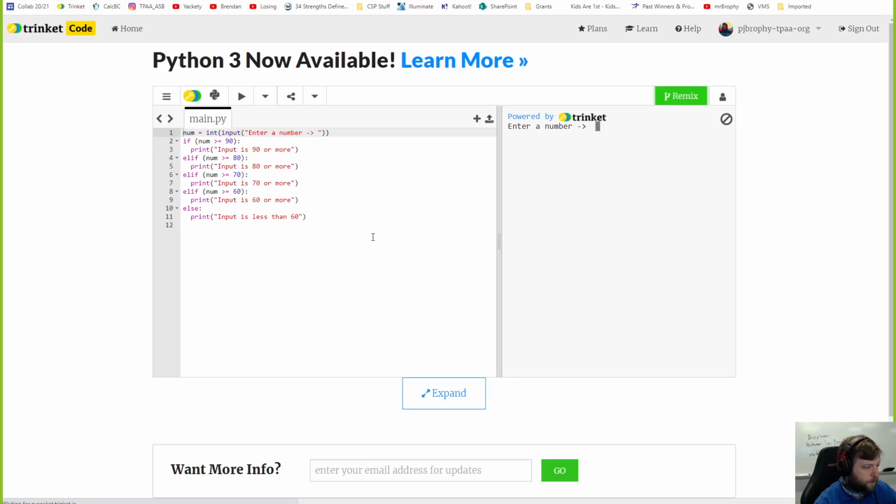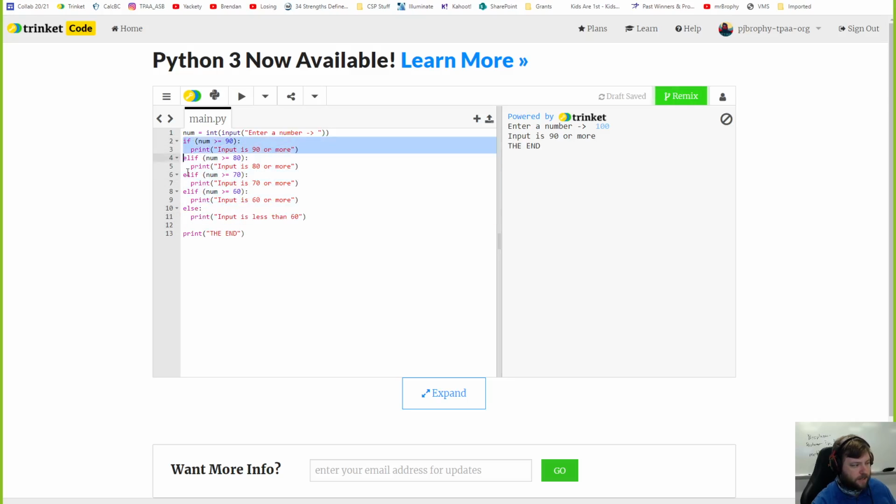So let's say I take a number and then I'm going to print the end. We enter a number. I'm going to run this. 100. Input is 90 or more at the end. So it's basically doing what we did before. But notice one thing here. Is it greater than 90? Yes. It prints this. But that number would also be greater than 80 and 70 and 60. But it doesn't just print everything. The first one that is true, it runs, and then it skips out of everything.